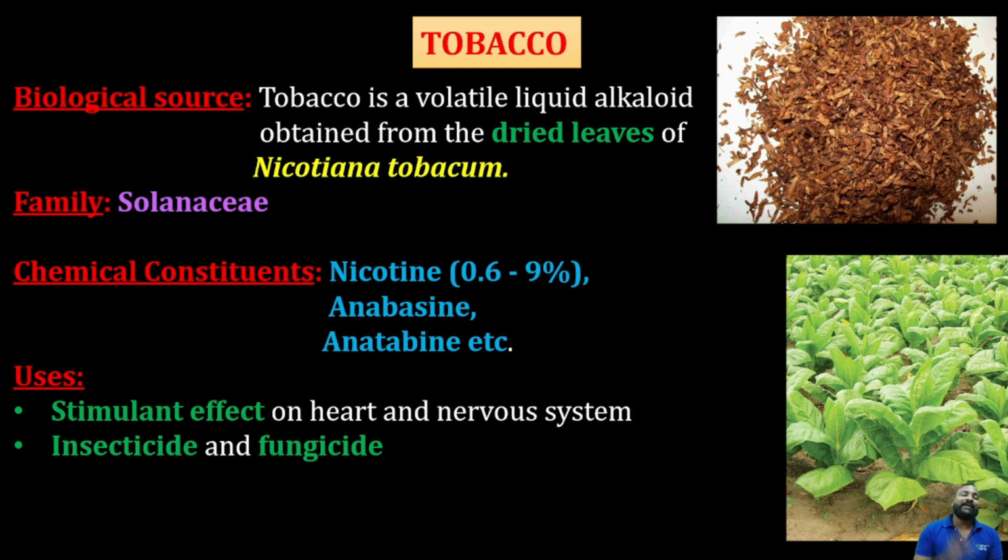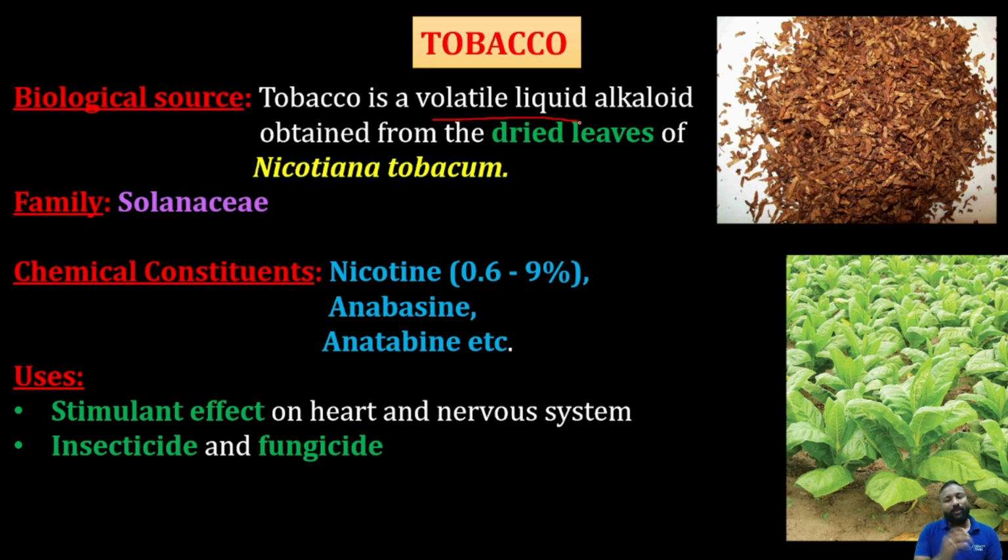But the actual question is, why are these tobacco products burned? Some people directly chew these tobacco products. The reason the smoker lights up the cigarette is the property that nicotine is a volatile liquid. That's the reason they light the cigarette, so that the volatile liquid is converted to vapor, and that is inhaled and finally acts on the brain. The stimulant effect, that's the reason. Okay, you got it right?